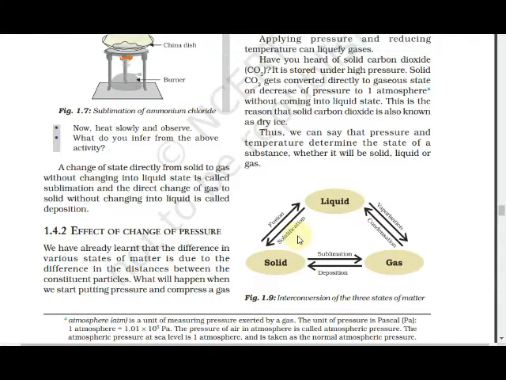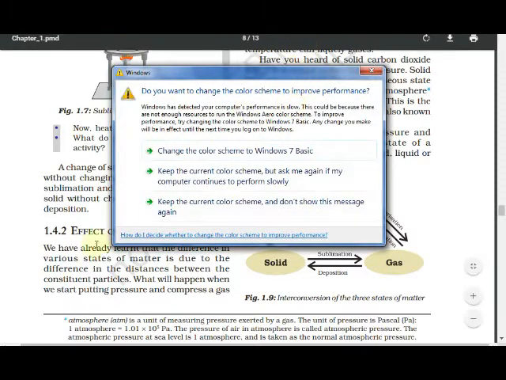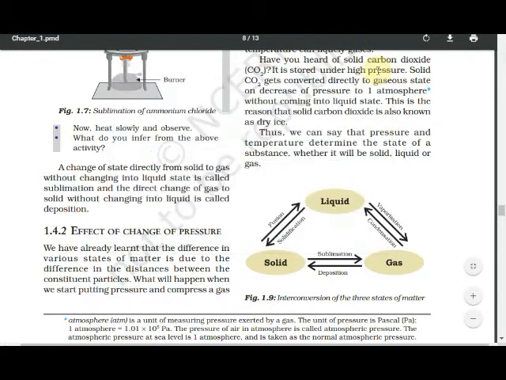Interconversion of three states of matter we are going to see. When solid changes into liquid, fusion. When liquid changes into solid, solidification. When liquid changes into gas, for example, water changes into steam. Yes or no? When water changes into steam, it means vaporization.